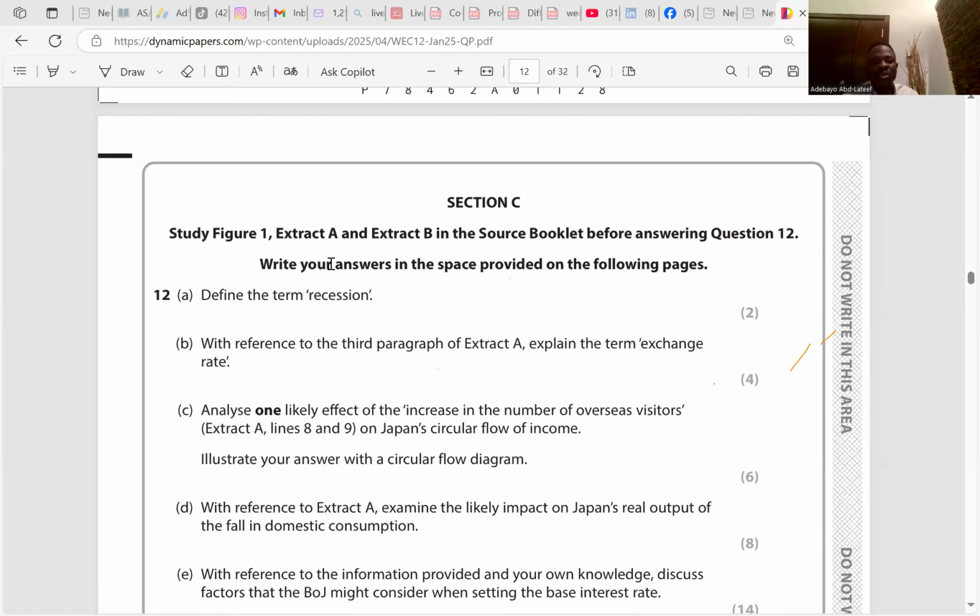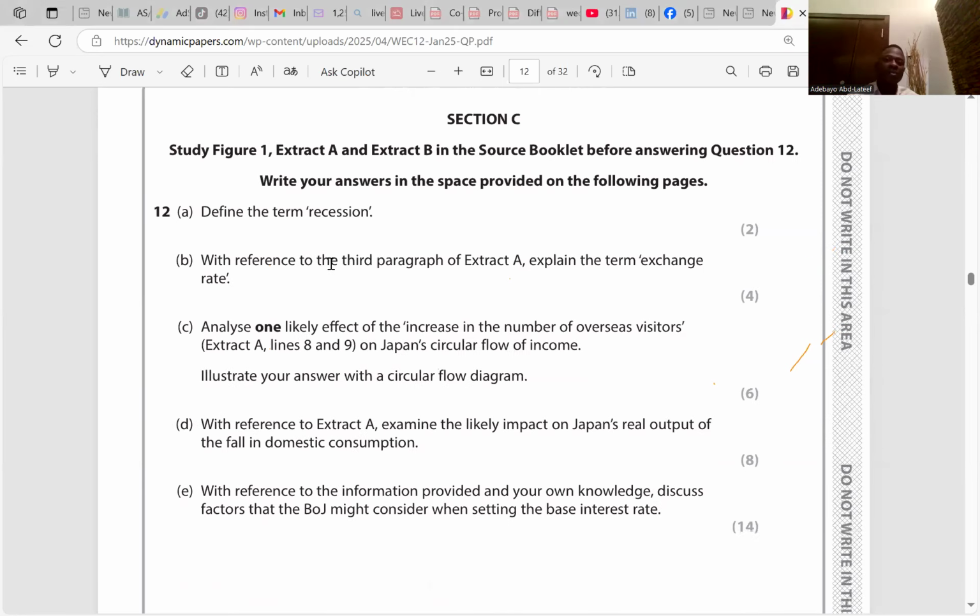Question B. With reference to the third paragraph of extract A, explain the term exchange rate. Exchange rate is the value of a country's currency relative to other countries' currency, or the price of a country's currency. For example, in extract A, a fall in the exchange rate of Japan makes importation value increase. As a result, import decreased by 4.3%. That's 12B. Is it clear, please?